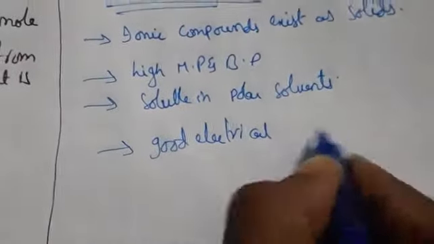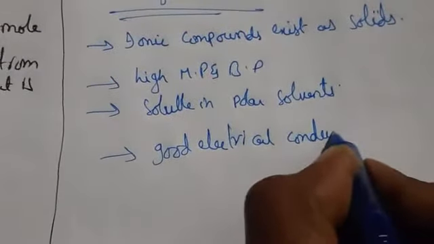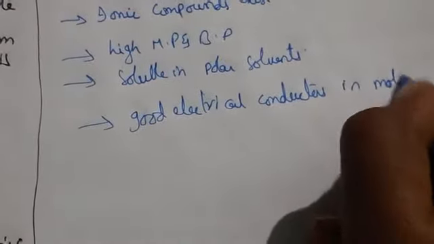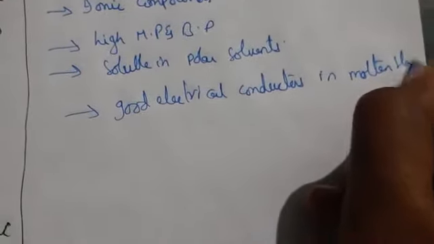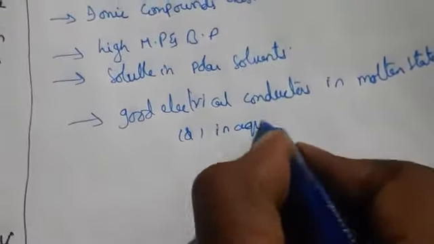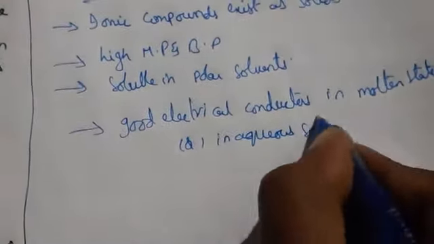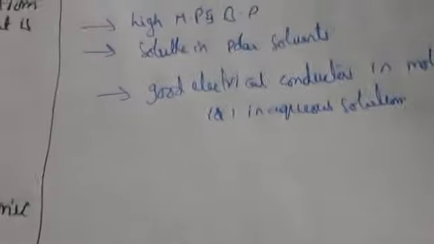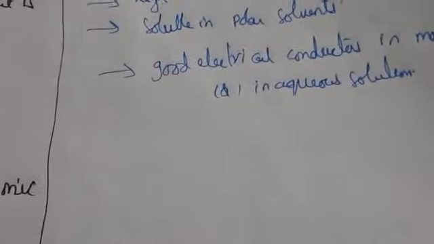These are good electrical conductors in molten state or in aqueous solution, we can say. Okay, and also these ionic compounds undergo chemical reactions mainly in aqueous solutions, for example NaCl plus H2O when you react.